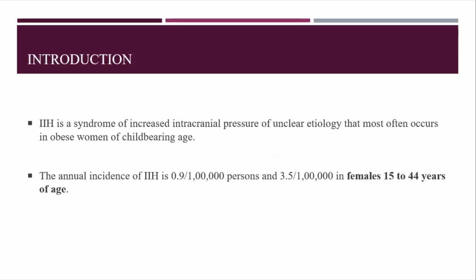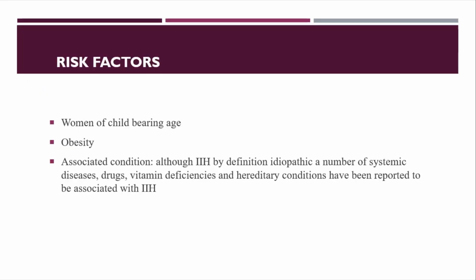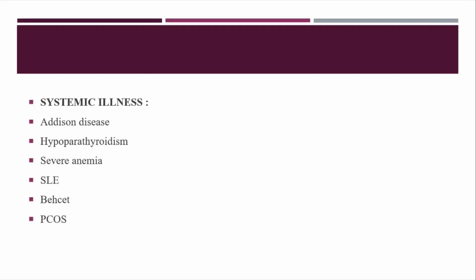IH, we know, is very common in childbearing age and more frequent in obese women. It is no longer called benign because it can cause visual function loss, so it is replaced with the term IH. Risk factors are again obesity and systemic illnesses, endocrine disorders, a few drugs, connective tissue disorders, and autoimmune pathology, which can also lead to IIH.